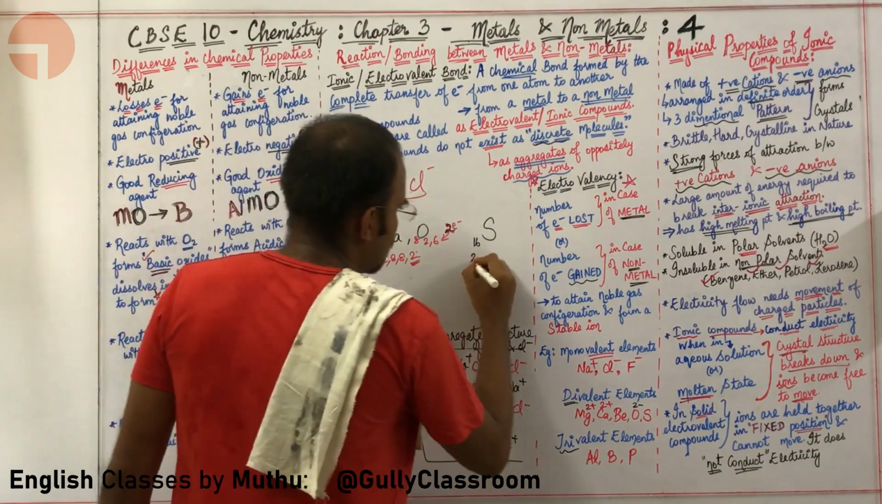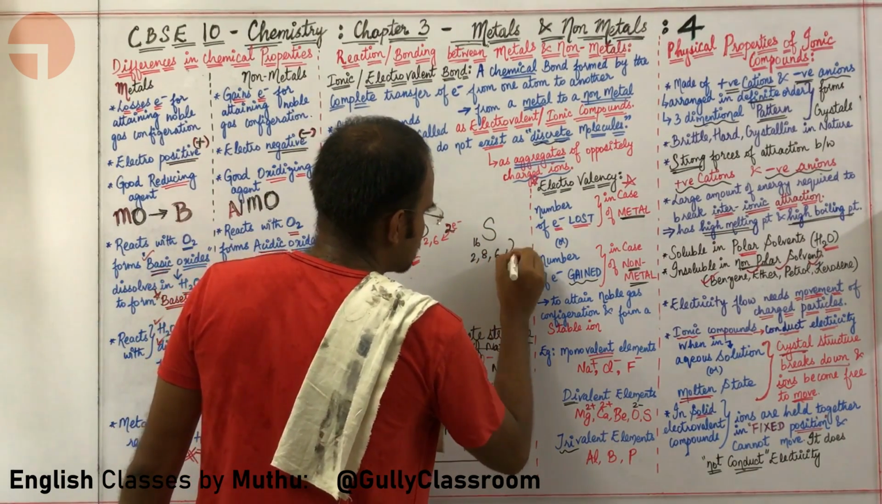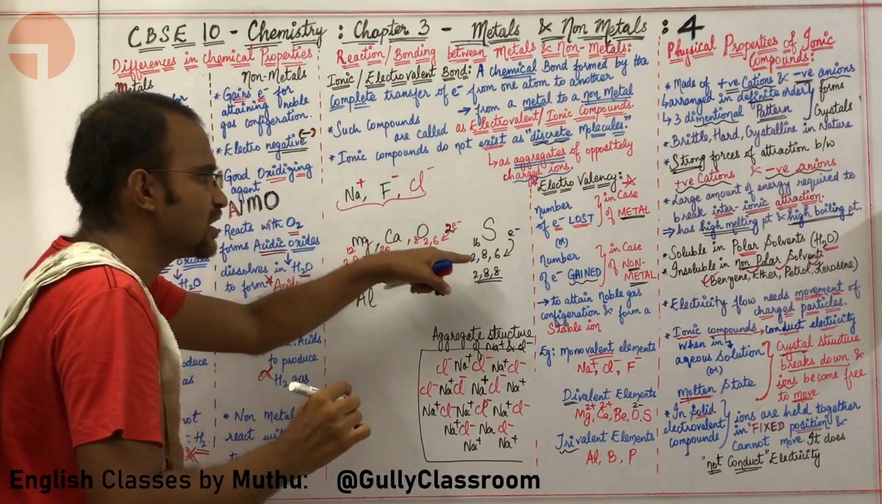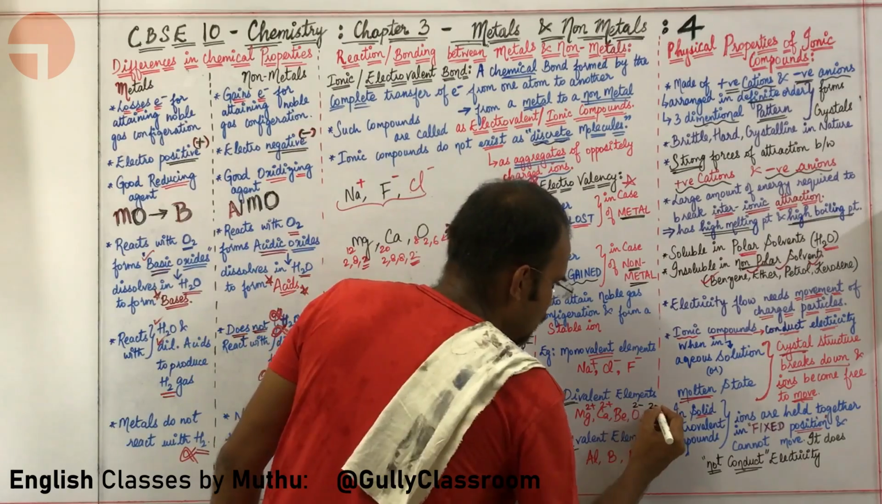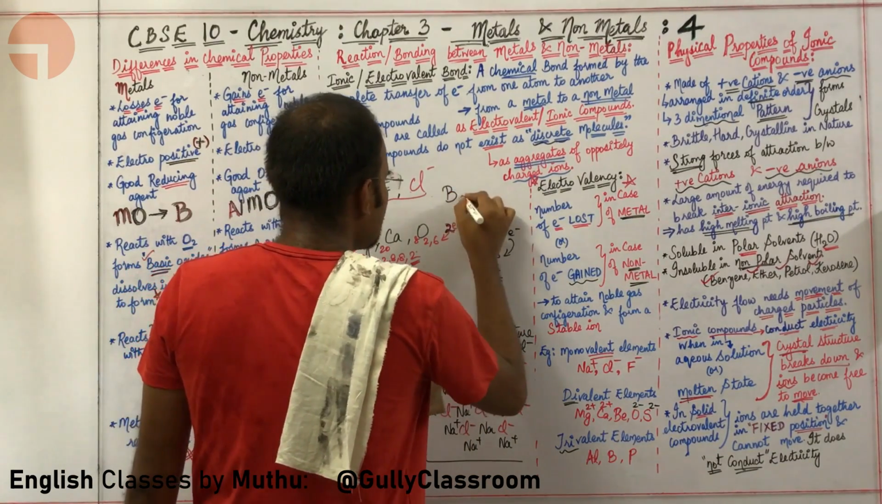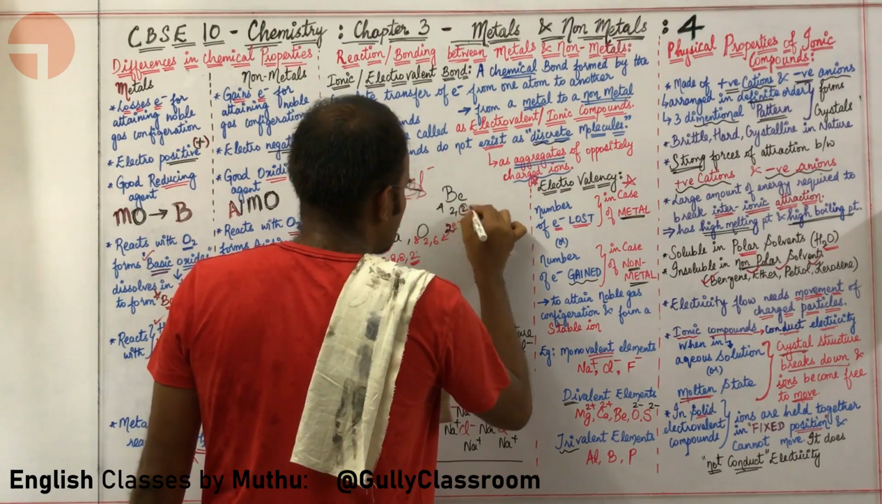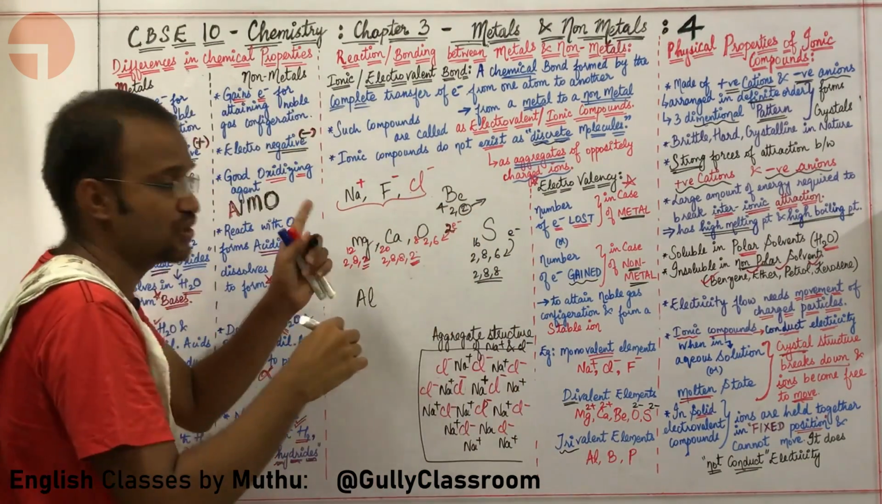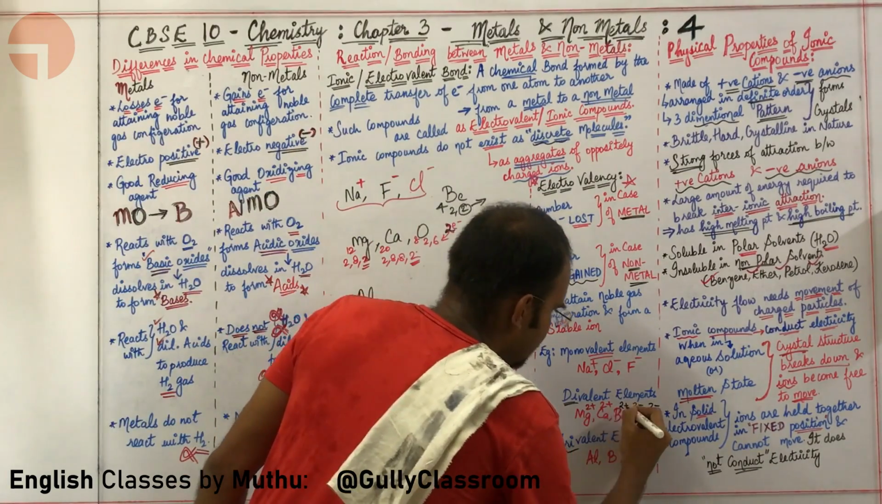Atomic number is 16: 2, 8, 6. It also needs 2 more electrons to attain 2, 8, 8, which is argon configuration. So sulfur is also going to be 2 minus. What about beryllium? Beryllium's atomic number is 4: 2, 2. These 2 electrons must be lost in order to attain the noble gas configuration of helium. So beryllium is going to become 2 plus.